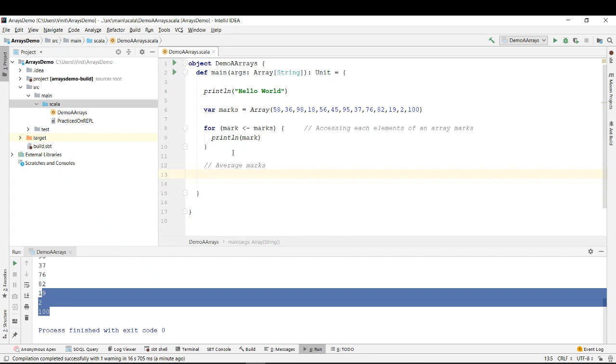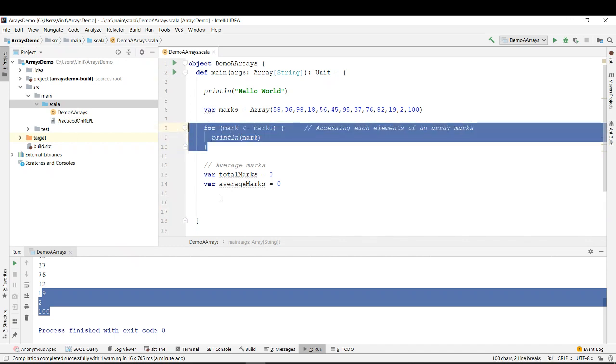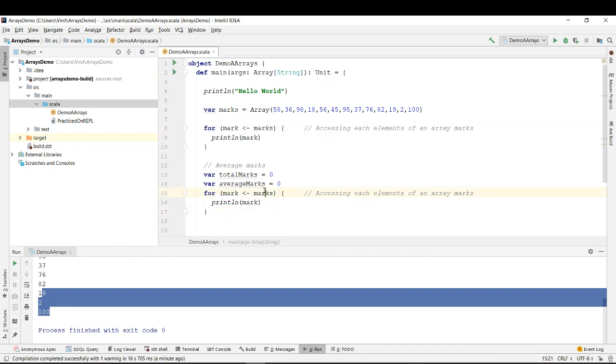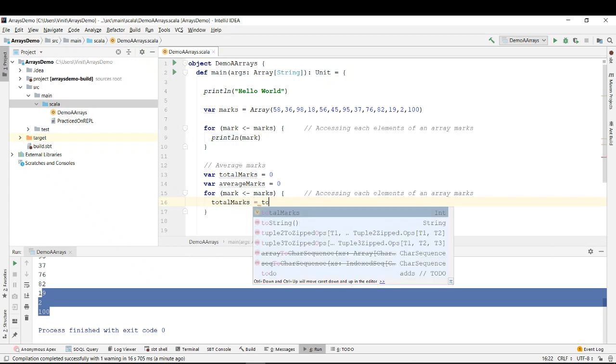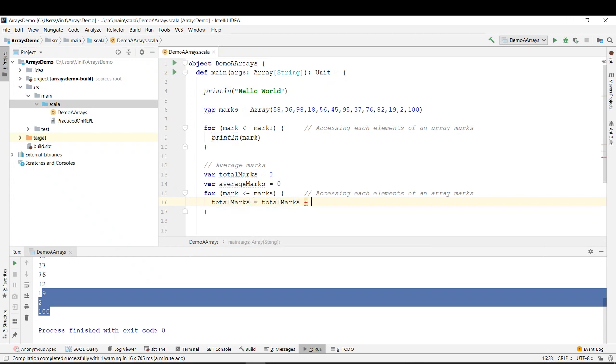So since I want a total, what I will say is val total marks is 0. Okay, not val, it should be var because we are going to reassign something, and var average marks is also equal to 0, right? So I will say total marks is 0 and average marks is 0. Then I will iterate through each and every element of the array, right? So I can copy this piece of code, and I will say for each mark in marks, I'm going to add: total marks is equal to total marks plus mark, right?